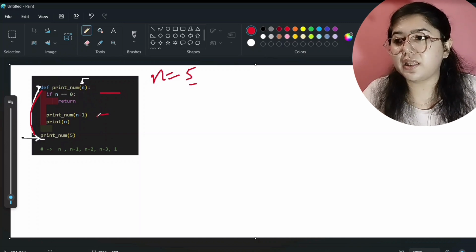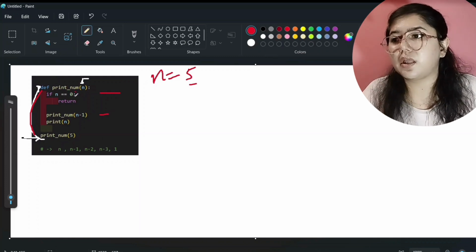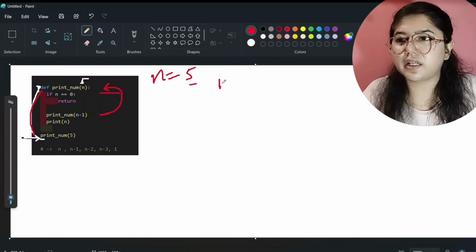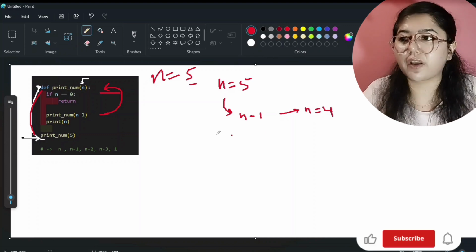Print num. In the next line it is calling this function again, print num. That means it will not come here. It will again call this function from here to here for n minus 1. Currently n value is equal to 5, and now this function is calling itself for n minus 1. So now at this step what will be the n value? At this step n value will become 4, right? So it is calling this function.